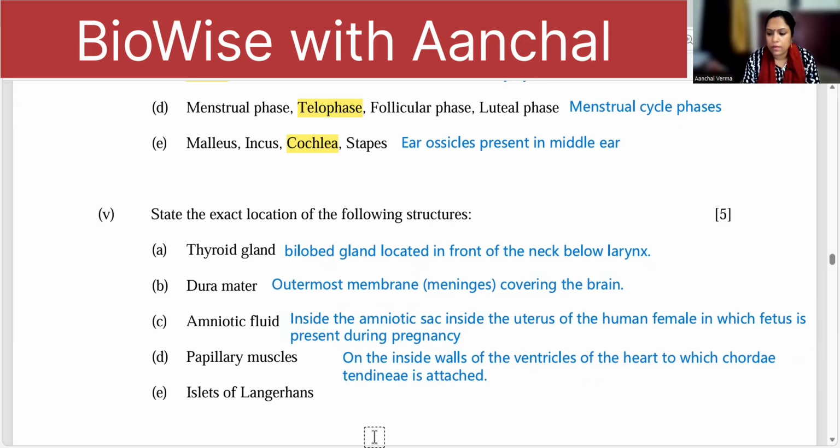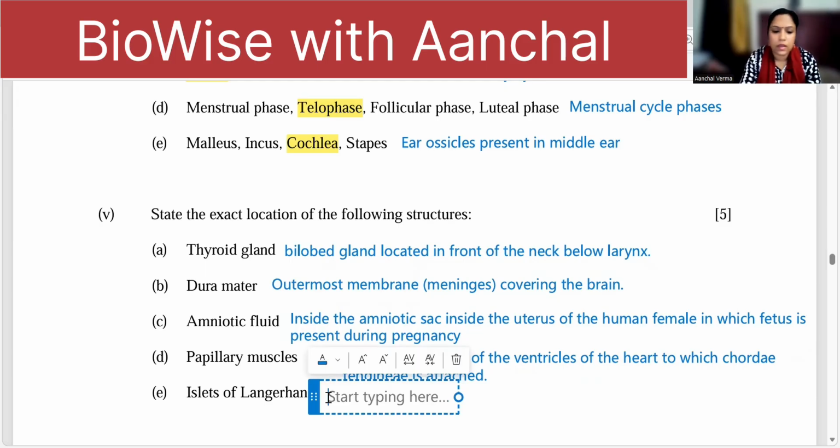Then you have location of islets of Langerhans. Now, location of islets of Langerhans, that is suspended cells. Okay? These are the cells. It's better you write endocrine cells present in the pancreas.